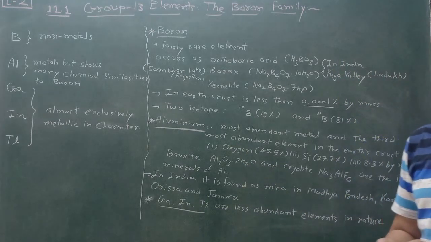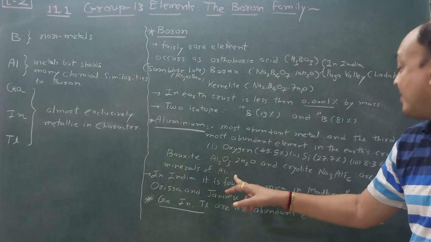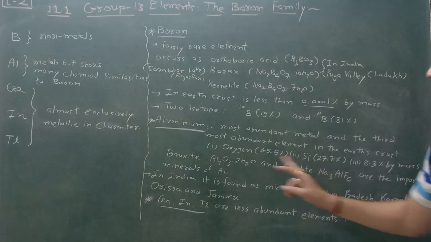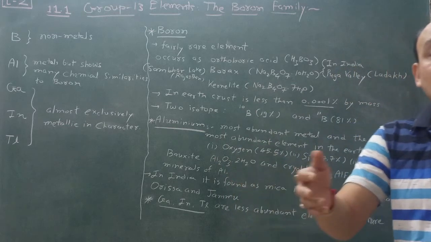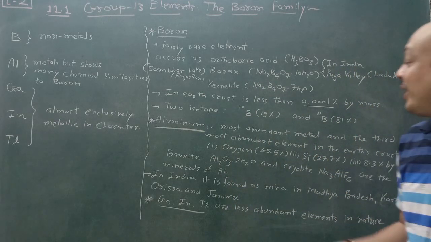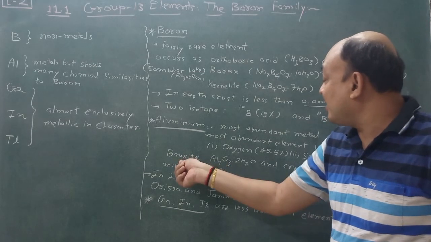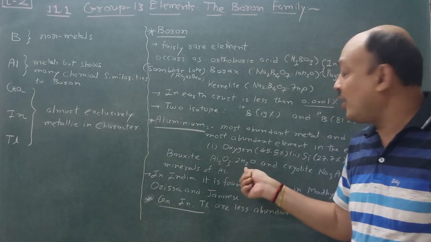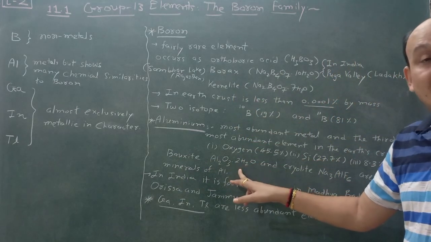So it is also considered as ores. Okay, ores is also there. One word you might learn is this: Al2O3.2H2O. From this Al2O3.2H2O you obtain aluminium. Extraction of aluminium is more, and that's why this is known as bauxite. That is bauxite, Al2O3.2H2O. We extract aluminium from it, and we get maximum aluminium.